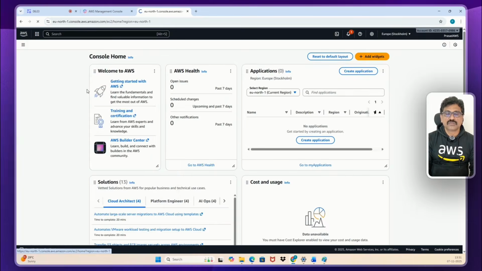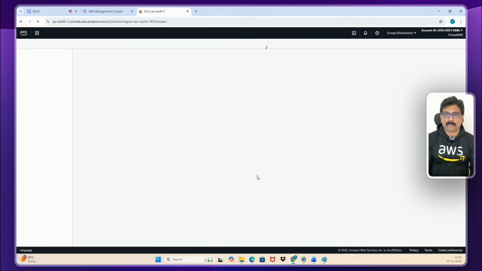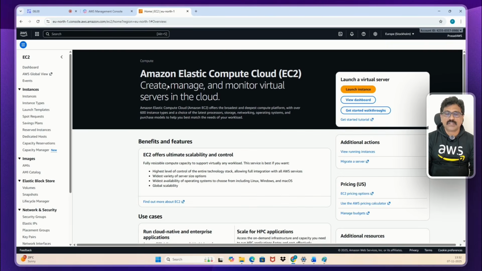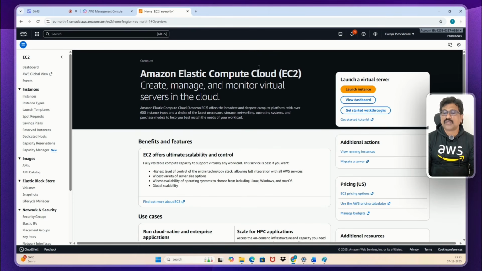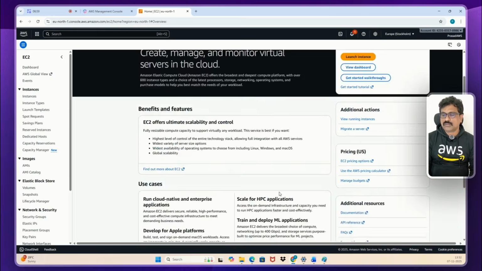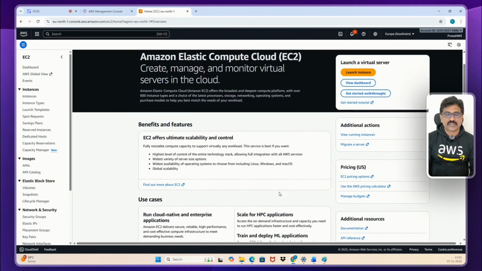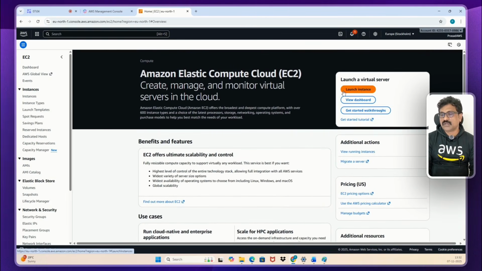Just click on EC2. EC2 stands for Elastic Compute Cloud: E means elastic, C means compute, C stands for cloud. In short form, they put EC2. Elastic means you can scale up and increase the number of them. You can create an EC2 instance by clicking the launch instance button.